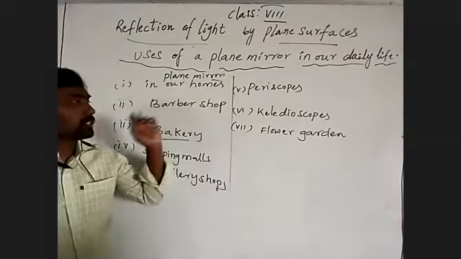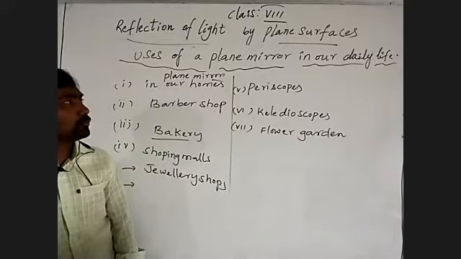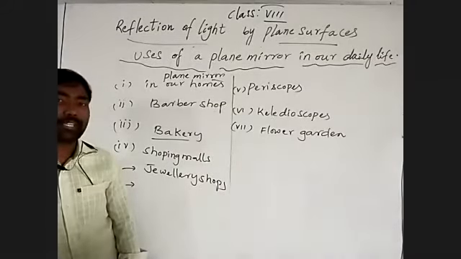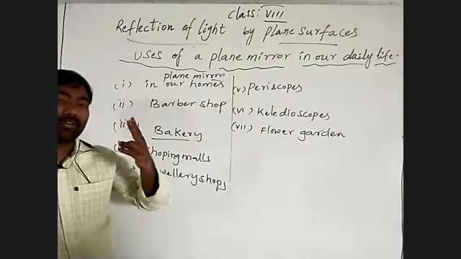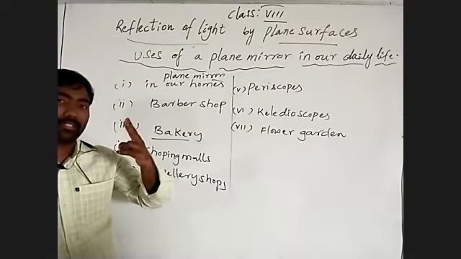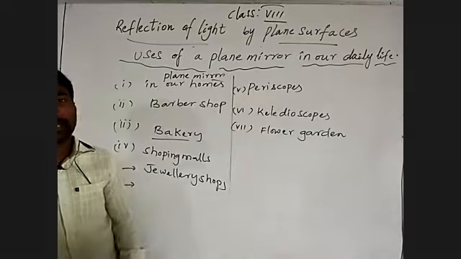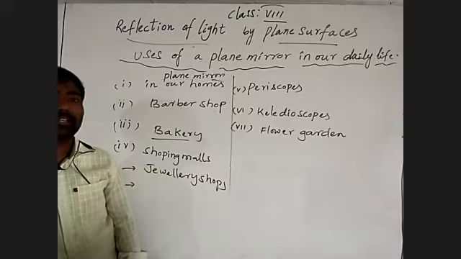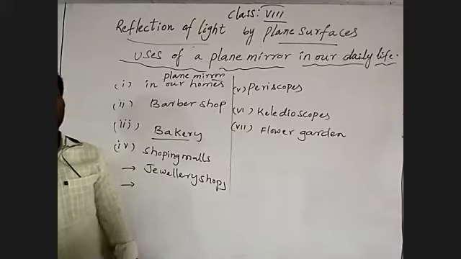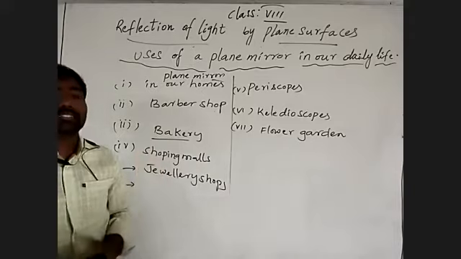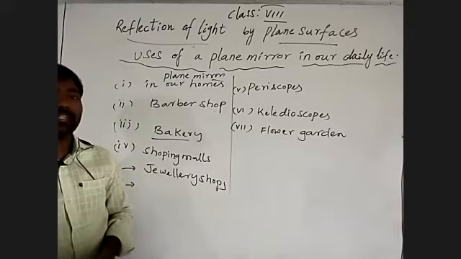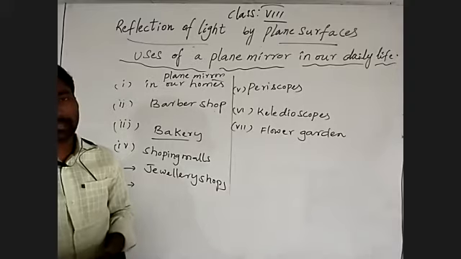Coming to the barber shop, saloon shop. Why in a saloon shop do we have to utilize that? You have to use plane mirrors because of how they are cutting our hair. We have to look at ourselves front side and back side by using parallel plane mirrors at different angles. By that we can get multiple images when the mirrors are parallel. So we may get infinite images. Multiple images form by placing parallel mirrors.